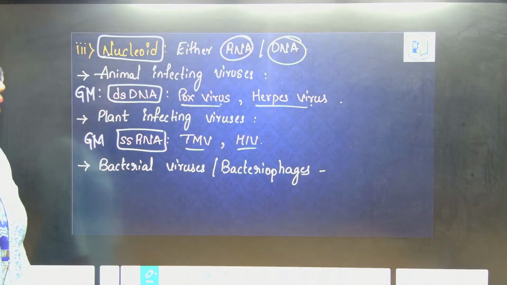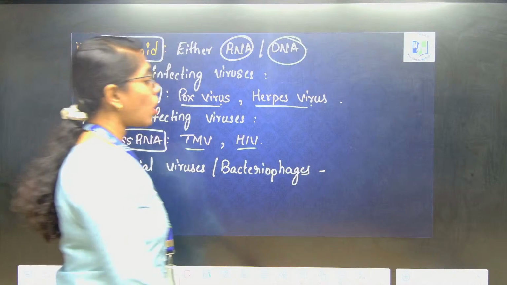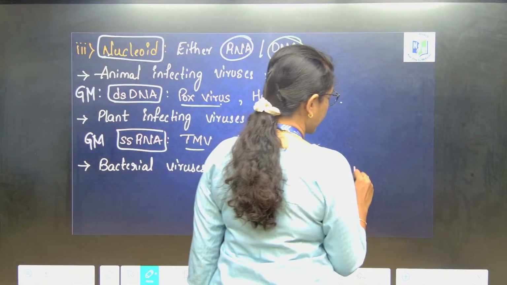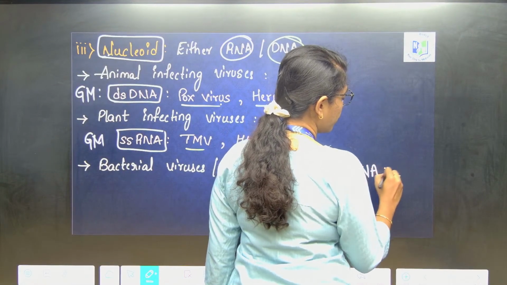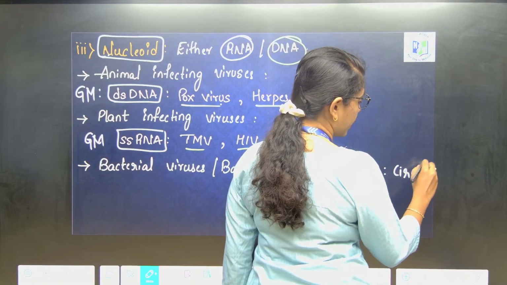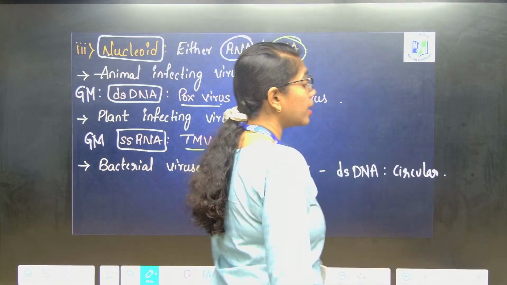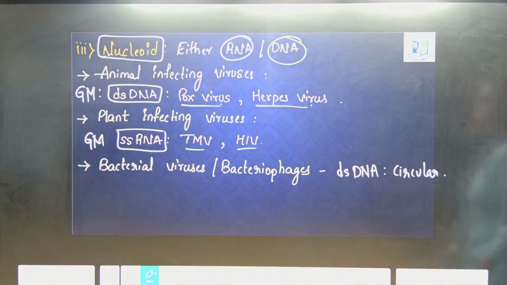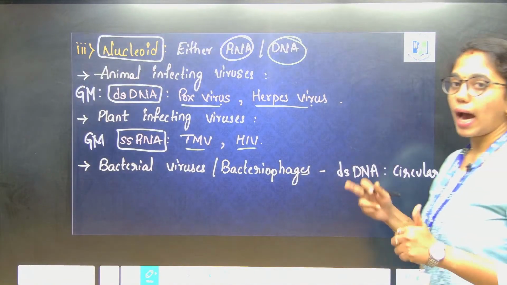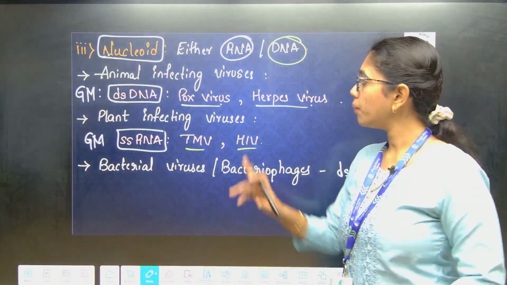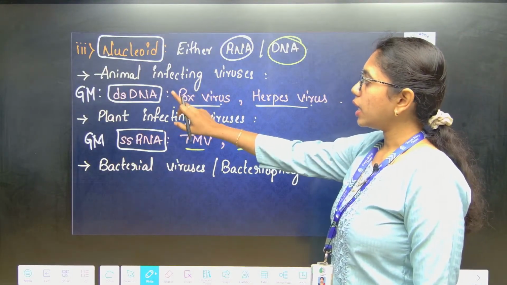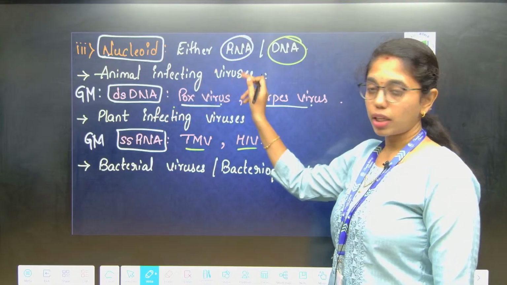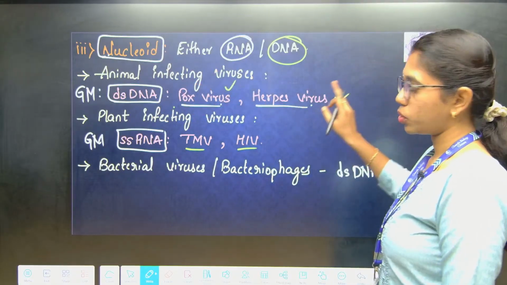Next, bacterial viruses or bacteriophages will also have double stranded DNA, but most of them will have circular double stranded DNA, not in the linear fashion. So, nucleoid can either be RNA or DNA, but not both. Double stranded DNA you will observe in animal infecting viruses like pox virus and herpes virus.